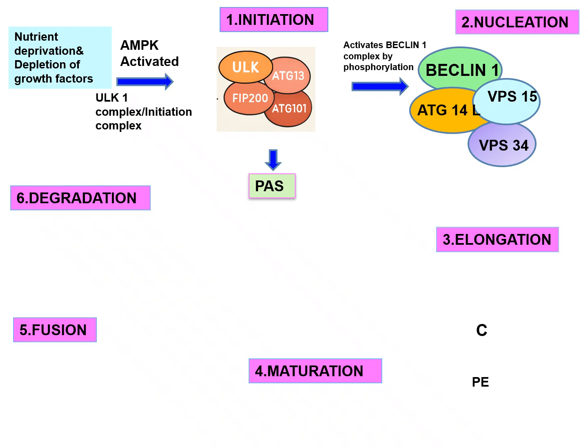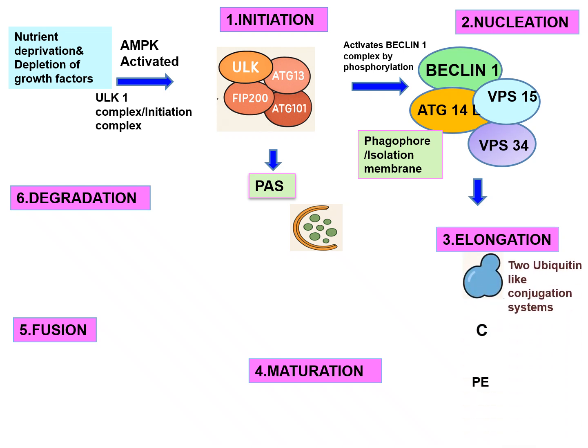So in the nucleation step, what is happening? There is phagophore or isolation membrane formation. Already I told you there is isolation membrane formation by the endoplasmic reticulum. Also, it is done by the mitochondria and the plasma membrane. So here a phagophore is formed all around the cytoplasmic cargo. After the nucleation step, the next step is the elongation step.